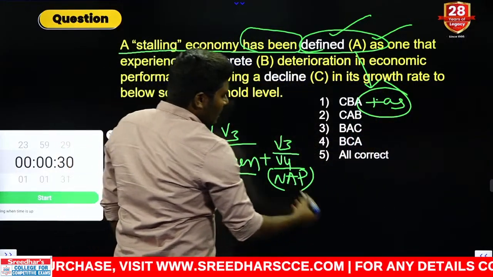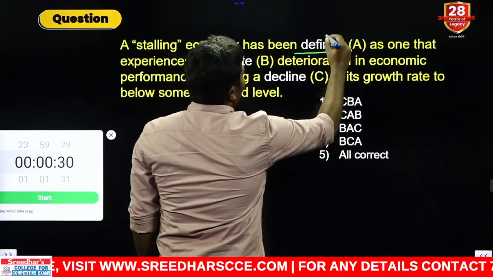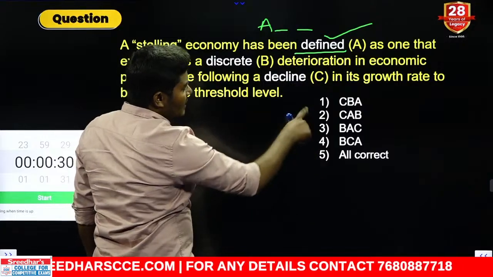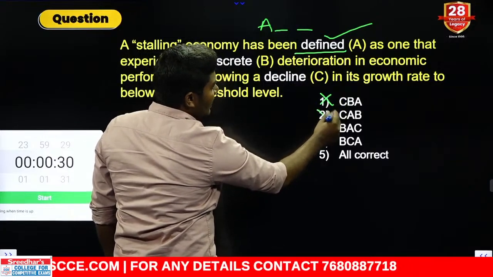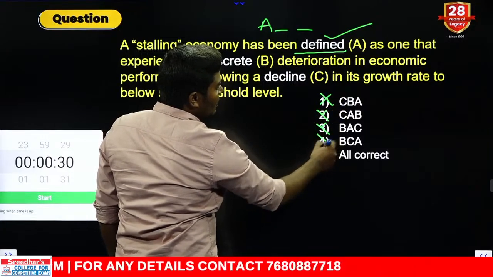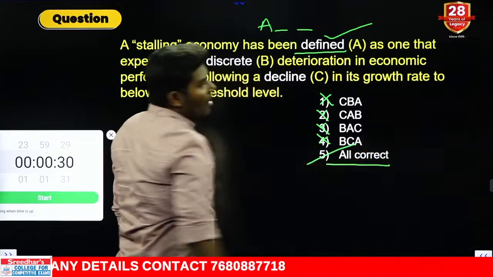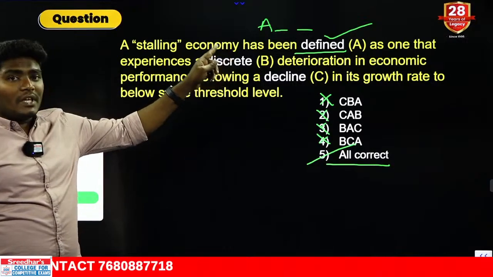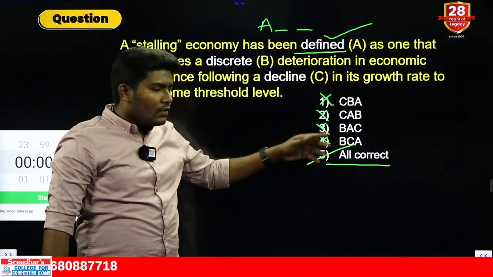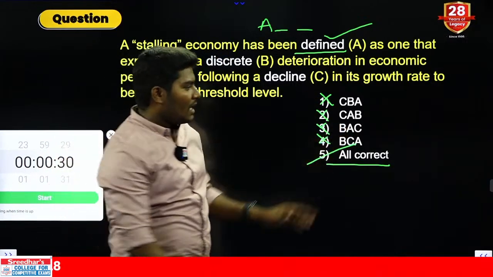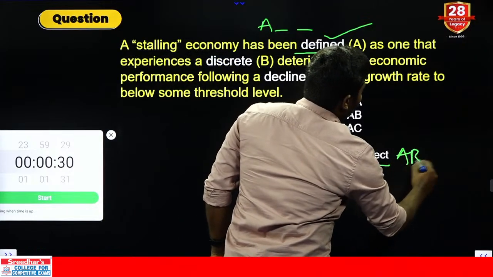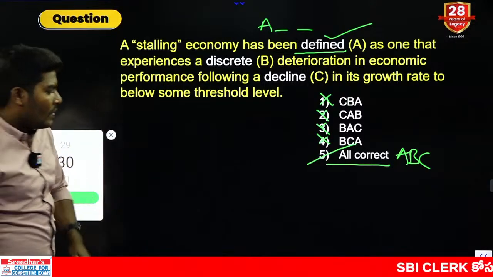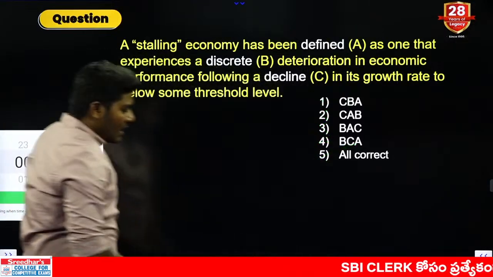Now as you can see, based on the rule, only defined is fixed in its position. That means your rearrangement should start with A. As you can see, the first four options are not starting with A. So what should be your answer? All correct. You need not even check the remaining options, because only with A you have decided the answer. In the first four there is no A, that means all correct. All correct in the sense, no alternative, that comes with ABC. Clear? So the answer is 5. Have you all answered correct? Very good. I appreciate everyone. Let us move to the next one.